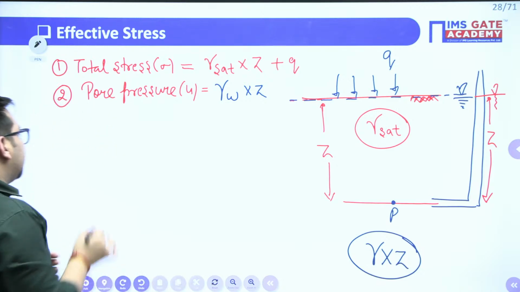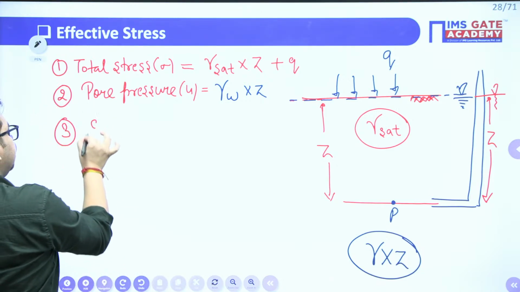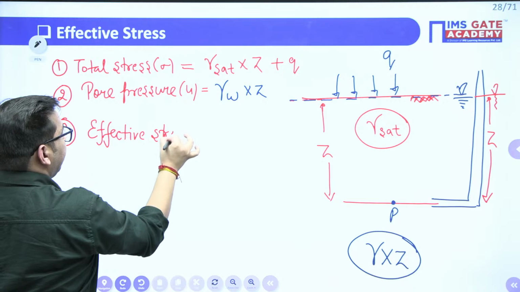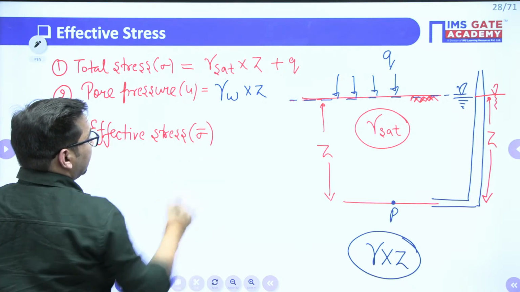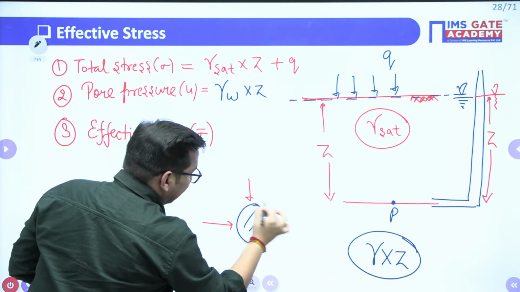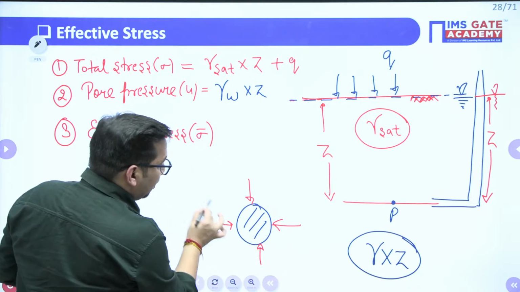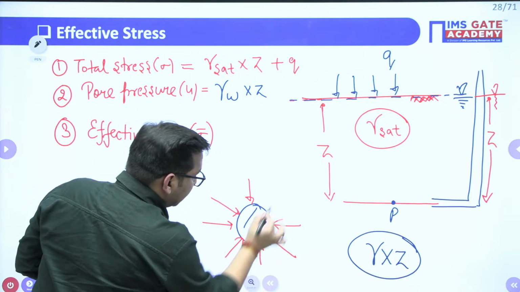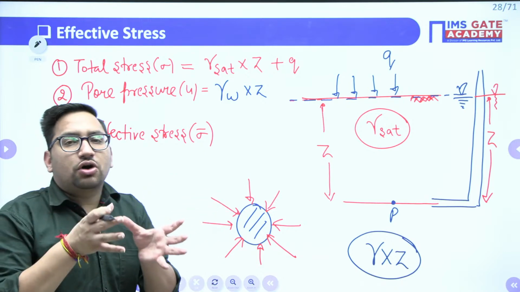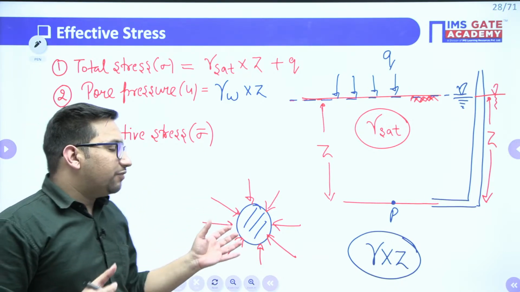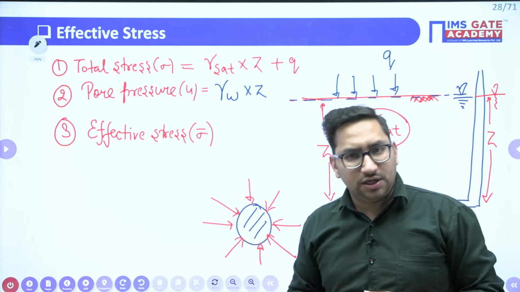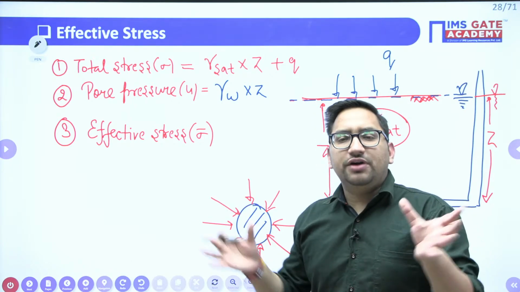Clear? Now there is another term, that is effective stress. That is sigma bar. Clear? Now we know that at any particular particle, the water pressure is acting equal from all the directions. That's why we also call it neutral pressure, right? So it means this particular pressure is not responsible for the particles to come into closer contact, right? If it is not responsible for particles to get into closer contact, it means it is not going to influence most of the properties of soil. Clear? Like permeability of soil, we are going to discuss later.